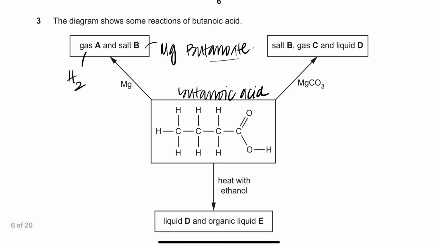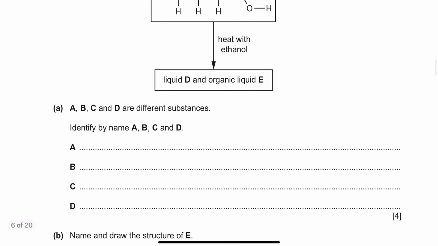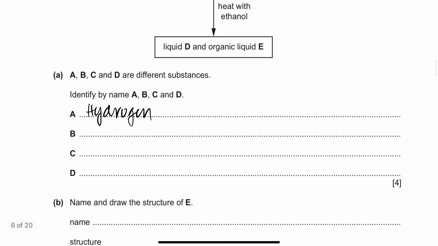Now it says gas C. Now it says magnesium carbonate is now reacted with this acid. So metal carbonate plus acid will give you the salt, water, and carbon dioxide gas. So gas C here is carbon dioxide, and liquid D is actually H2O, that's water. So let's write A, B, C, and D. So A was our gas, that is hydrogen, and it's saying identify by name. Don't write the formula, write the name. So gas A is hydrogen. Salt B is actually magnesium.